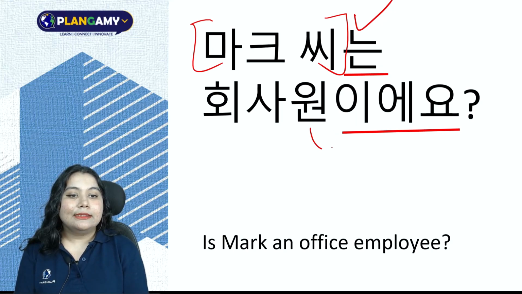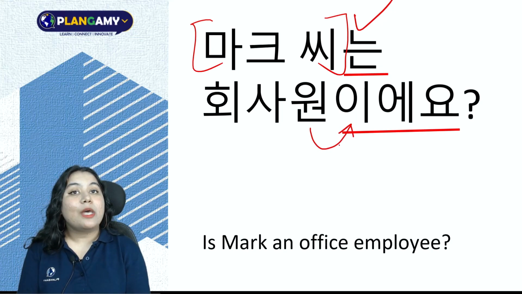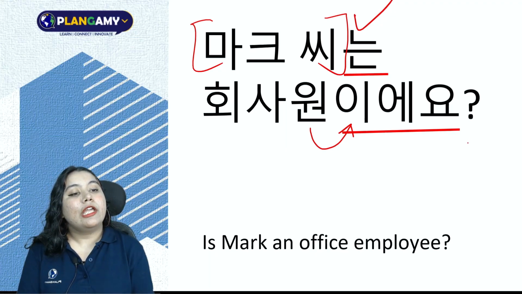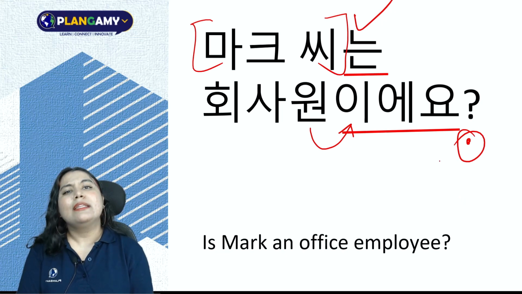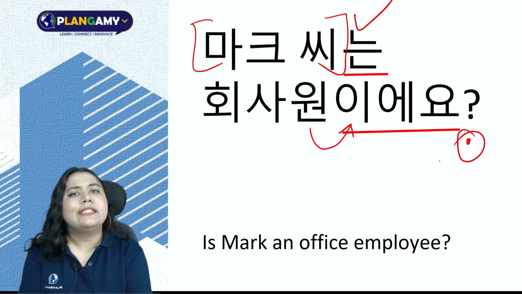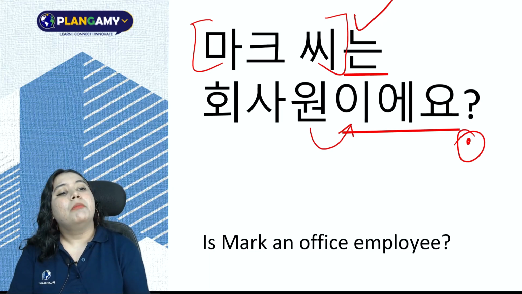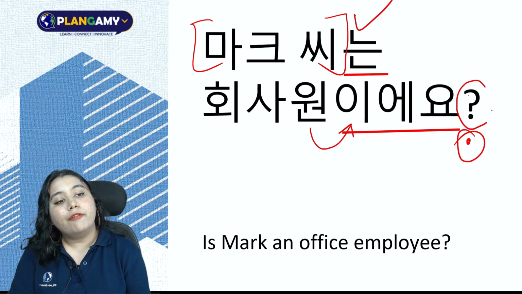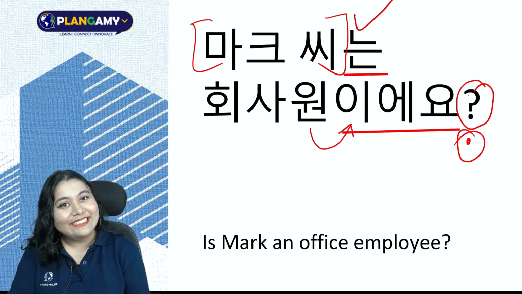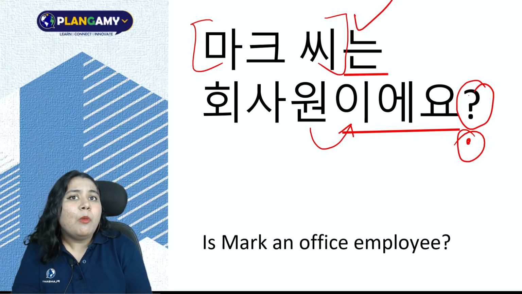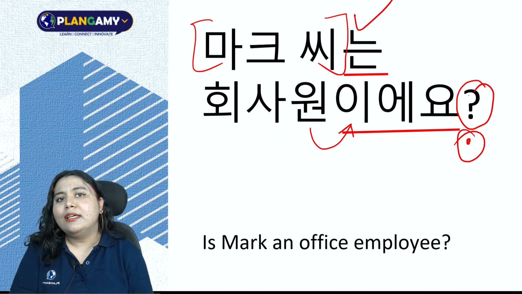Yes. 마크 씨는 회사원이에요. Now, if there was a full stop, it would mean that yes, Mark she is a 회사원. Okay, that's a given. It's a declarative sentence. But because I have a question mark, that would mean that I'm asking, 마크 씨는 회사원이에요? Is Mark she a 회사원?